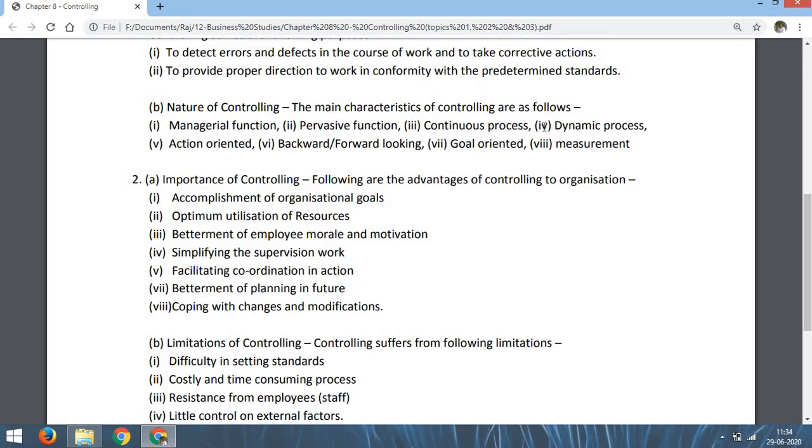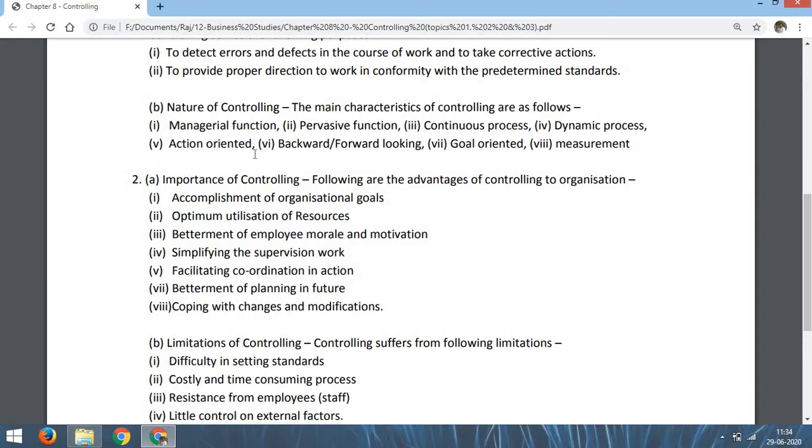Number 4, dynamic process. Controlling is dynamic. Dynamic means which can change according to the change in the situations and circumstances. It is not always that controlling is a rigid process or that controlling is not able to change. We can change the methods of controlling, we can change the process of controlling as per the situations, as per the circumstances. So controlling is a dynamic process.